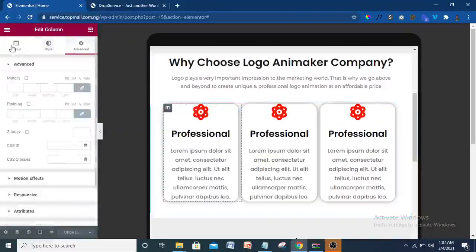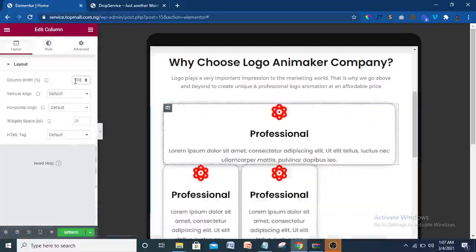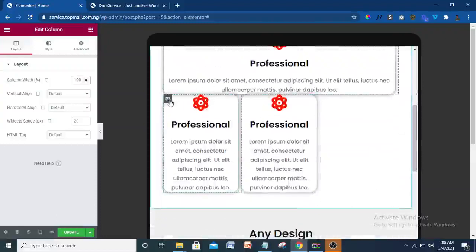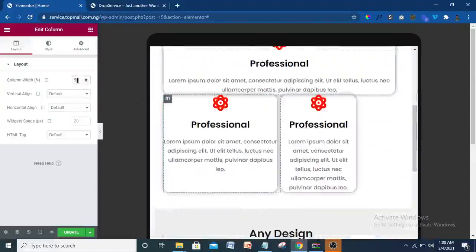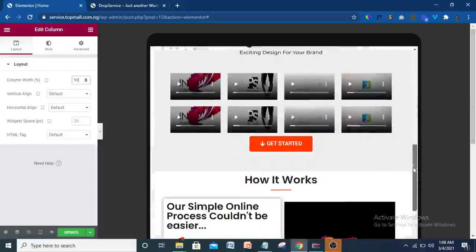Click on this icon here, then come to layout, make it 100. The first one should be 100, so everything is going to be full like that. Then the rest, I'm going to make them 50-50. That will make everything look better, although you can leave it like that if you want to. I just want to make it look a little more professional. So we'll do it like that, then everything seems fine.